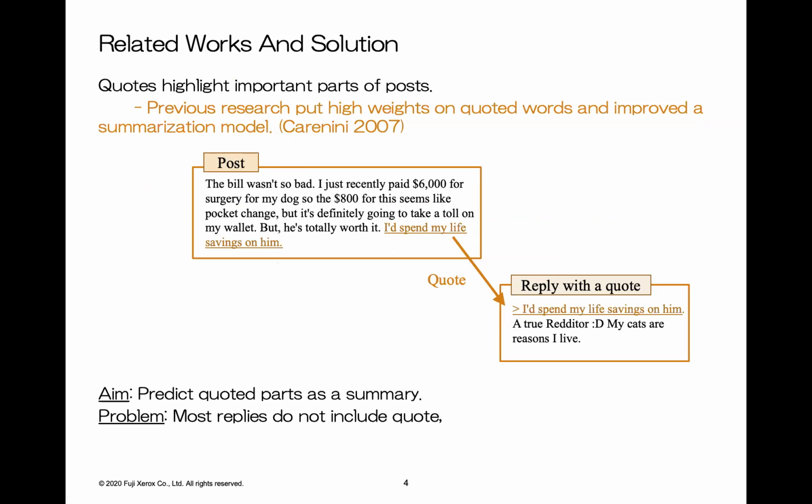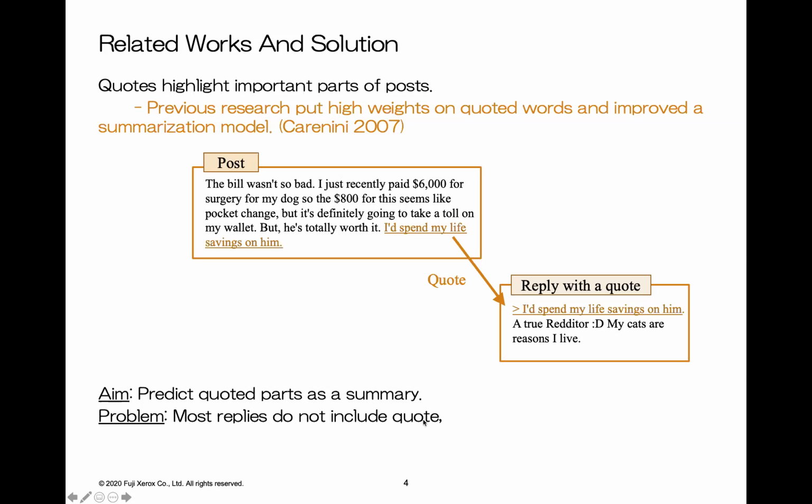If we can predict quoted parts, we can extract important sentences regardless of how many times the topic is referred to. This is previous research that assigned weights on words that appear in quotes and improved a centroid-based summarization model. However, most replies don't include these explicit quotes, so it is difficult to use quotes as supervision, especially when training neural models.